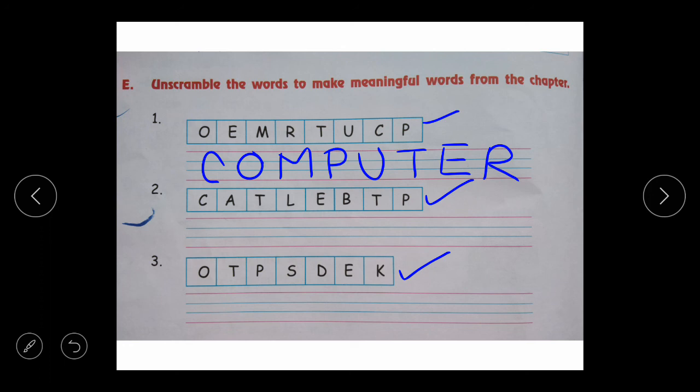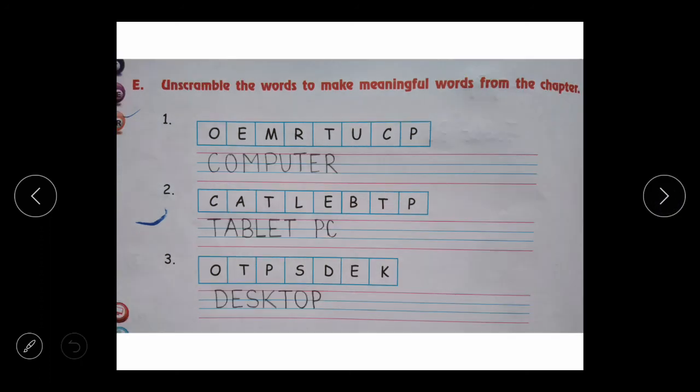Let's see the correct answers. Here are the correct answers. First one will be computer, second one is tablet PC, third one is desktop. Children, with this we have discussed 5 questions of our textbook exercises. This work is to be done in your book. All of you must complete this work neatly in your book. Thank you.